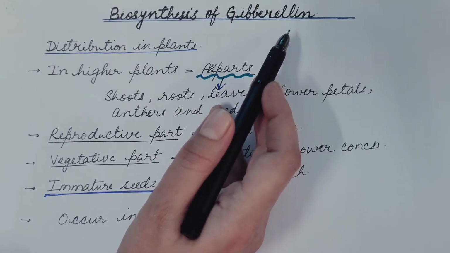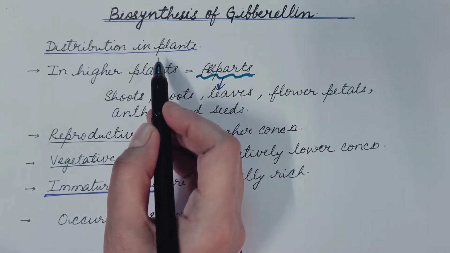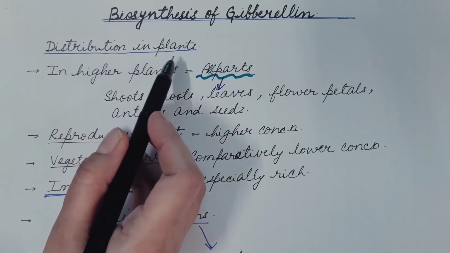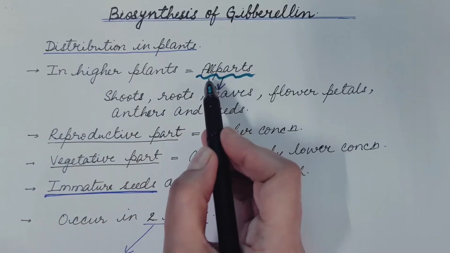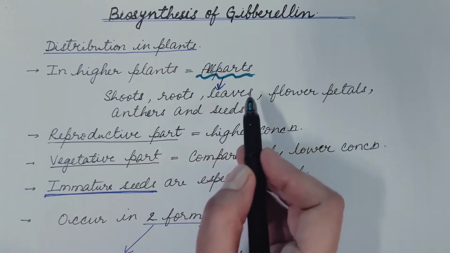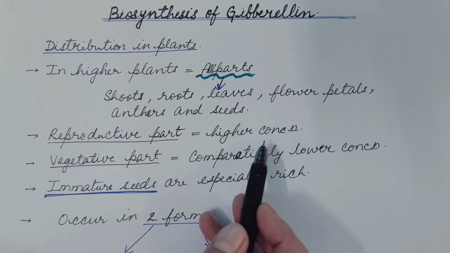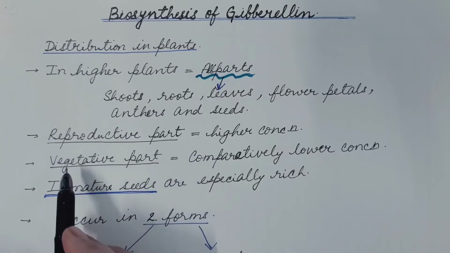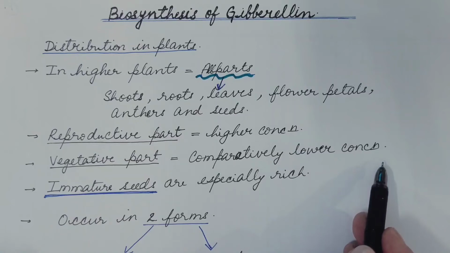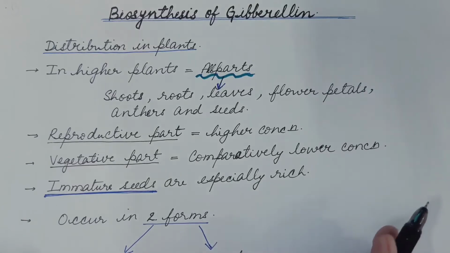Biosynthesis of gibberellin. We will discuss how gibberellin hormone is synthesized in plants. First of all, let us start with discussing distribution in plants. In higher plants, it is present in all parts like shoots, roots, leaves, flower petals, anthers and seeds. Higher concentration of gibberellins is present in reproductive parts, and in vegetative parts, comparatively lower concentration of gibberellin is present. Immature seeds are especially rich in gibberellin.